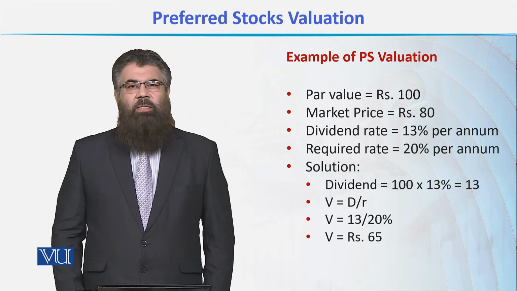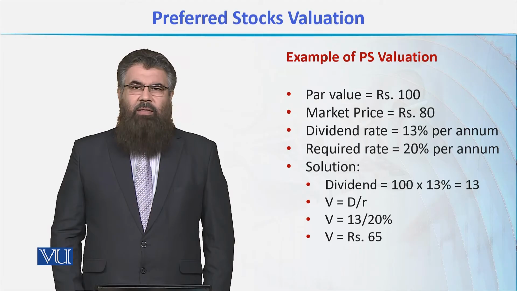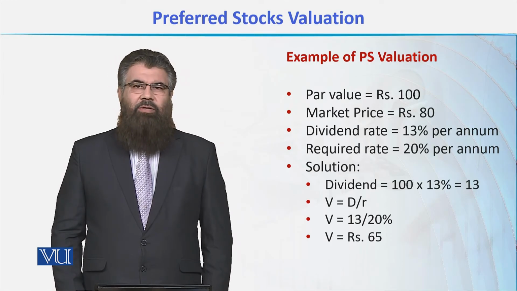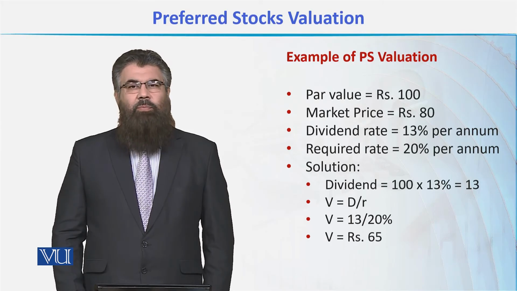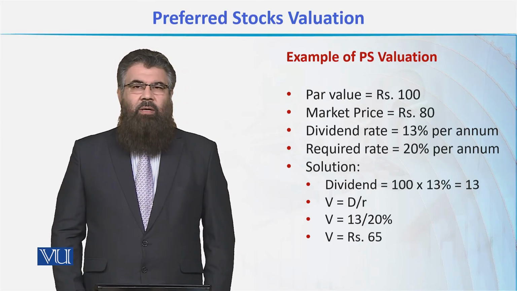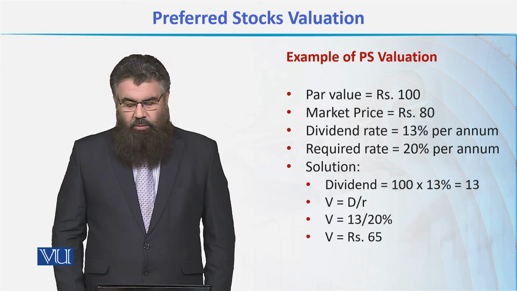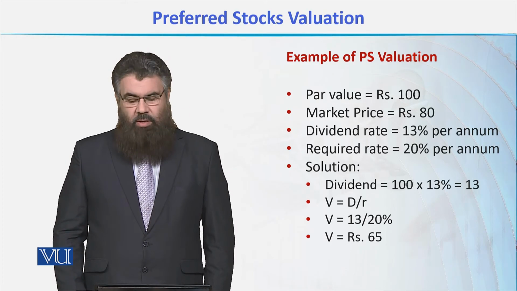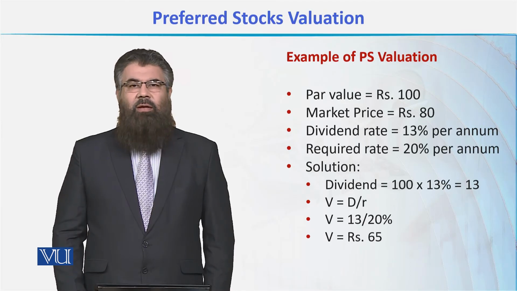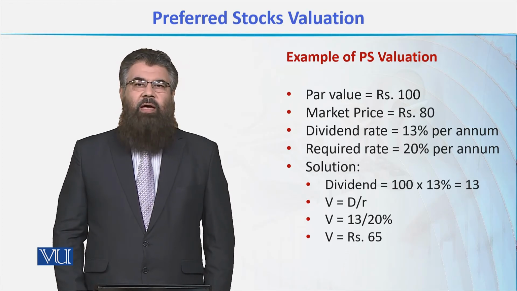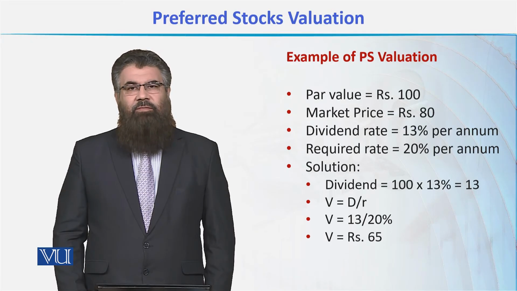The amount of dividend is simply calculated by multiplying the percentage rate of dividend with the face value or the par value. So when we multiply 100 by 13%, we get 13 rupees per share dividend. This is the dividend which an investor would get forever in this investment of preferred stock. So applying the formula, V = D / R, we divide 13 by the required rate of return, which is 20%, and hence we get the intrinsic value equal to 65 rupees.